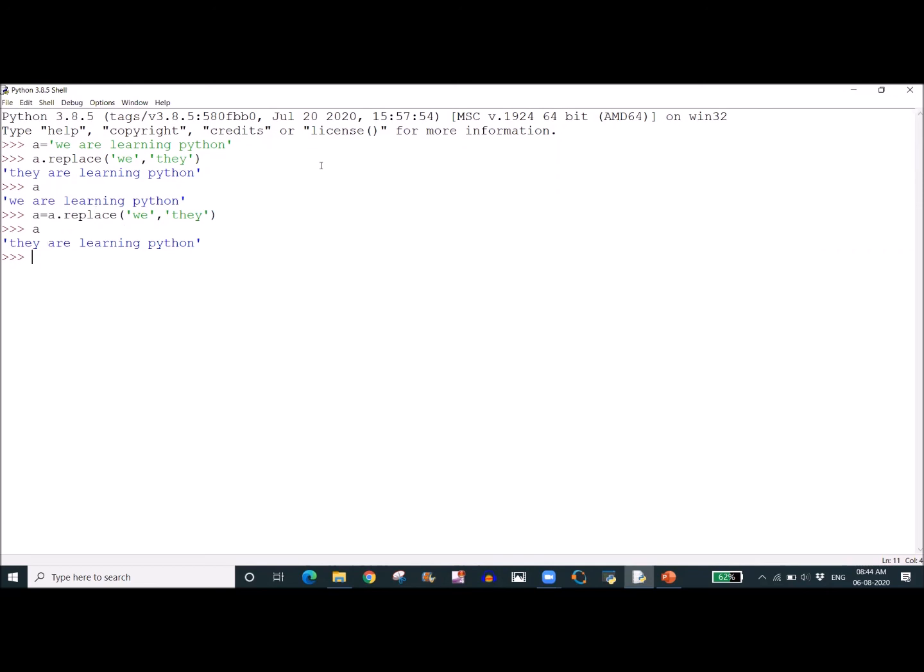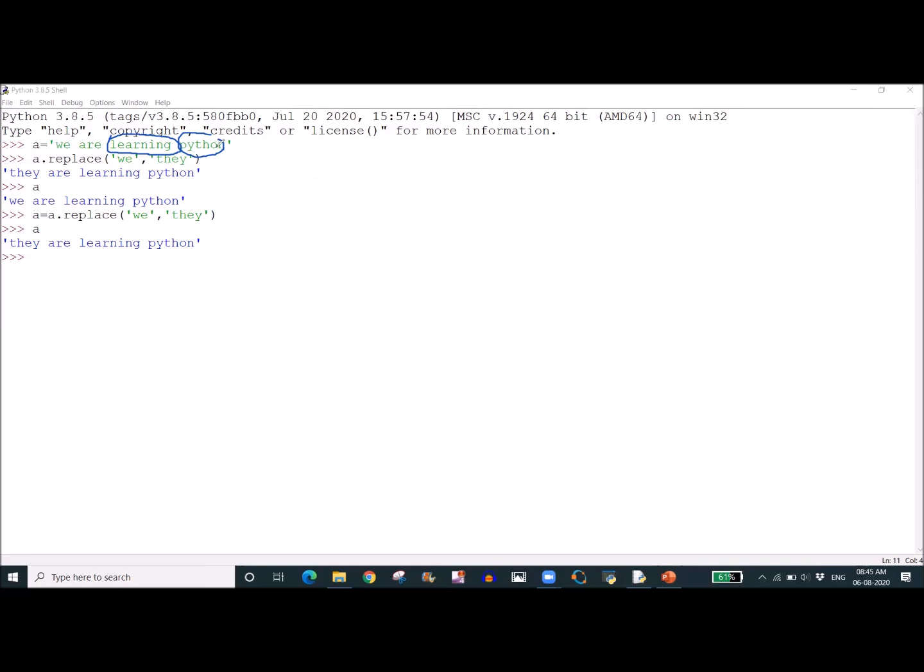This is an option whenever we want to change some particular word. If I want to change learning, or if I want to change Python to Java, we can change that by using replace. But still it is a temporary process. If we are replacing Python with Java, that replaced word will not be assigned to the original string A.